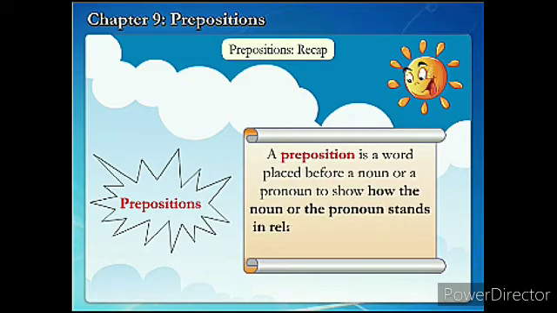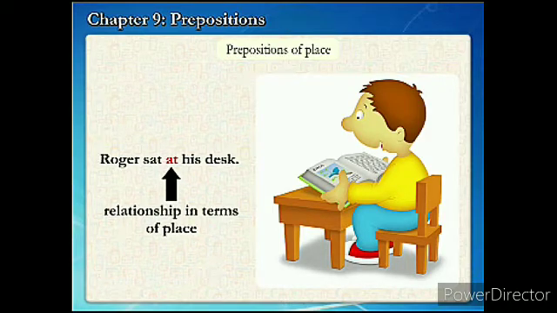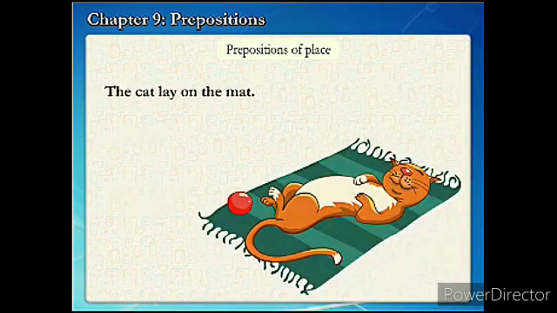A preposition is a word placed before a noun or a pronoun to show how the noun or pronoun stands in relation to another word in a sentence. They just tell the relation and position. Let's know more. Roger sat at his desk. What does the word "at" stand for here? Relationship in terms of place with "sat" and "desk". Where he sat? At the desk.